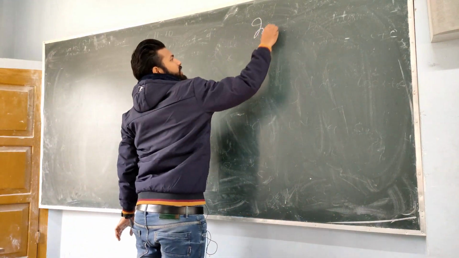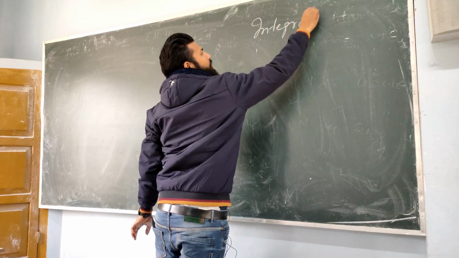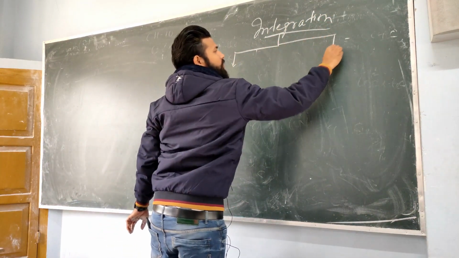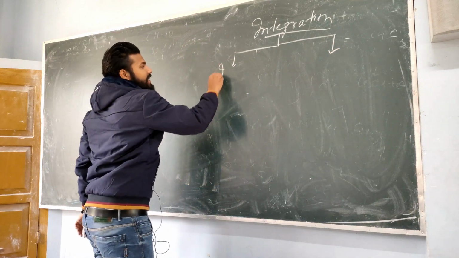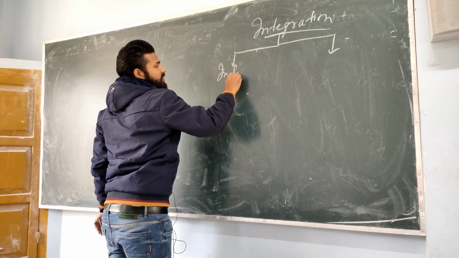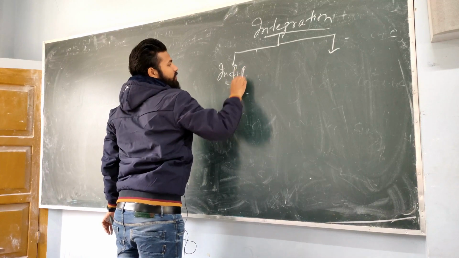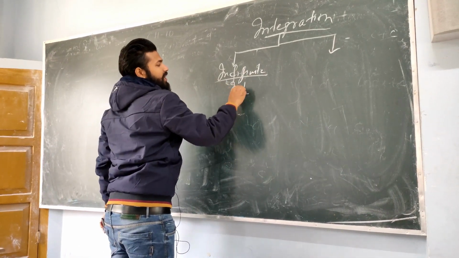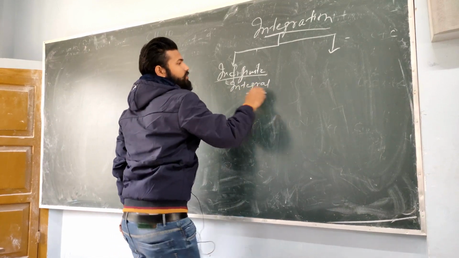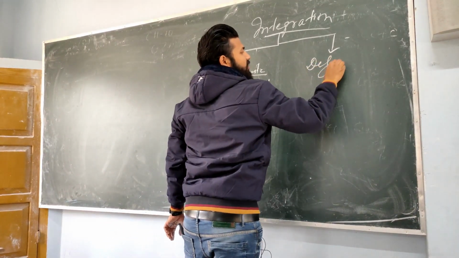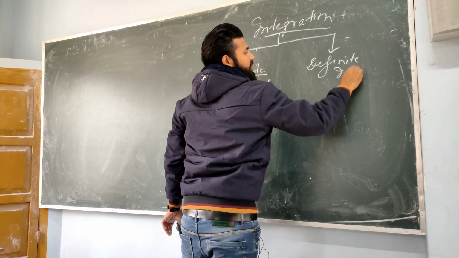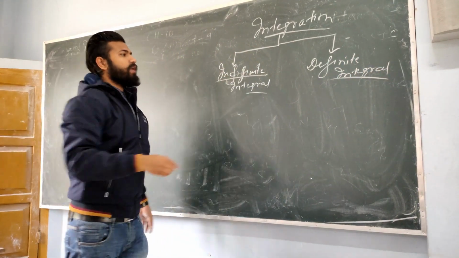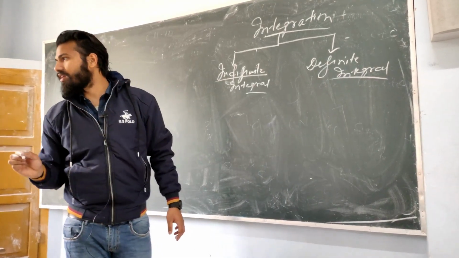Basically, integrations are classified mainly into two types. One is called indefinite integration, or indefinite integral, and one is called definite integral. What is indefinite and what is definite? It is a very important thing.